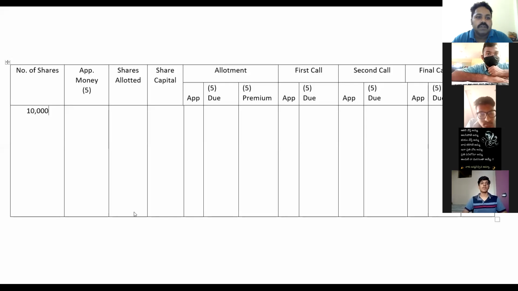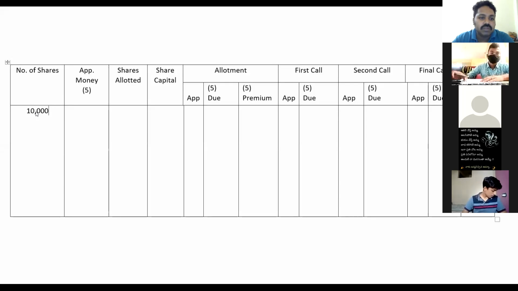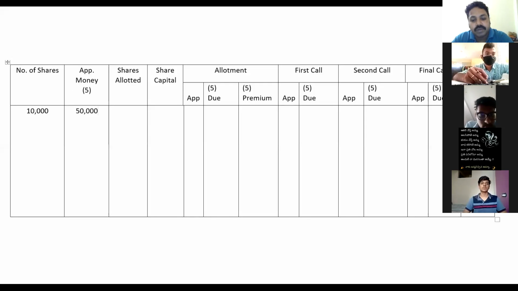Now, how many shares were issued by the company? 10,000. So application money is 5 rupees. 10,000 into 5, that means on application money the company will receive how much? 10,000 into 5, that is 50,000. And how many shares will be allotted? Because the company has issued 10,000 shares, 10,000 shares will be allotted.